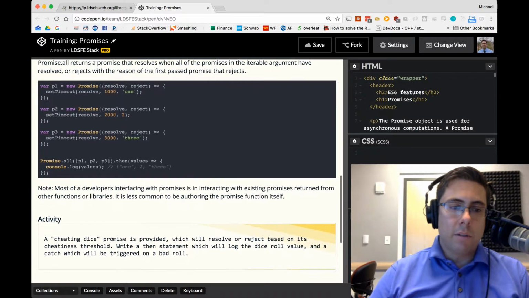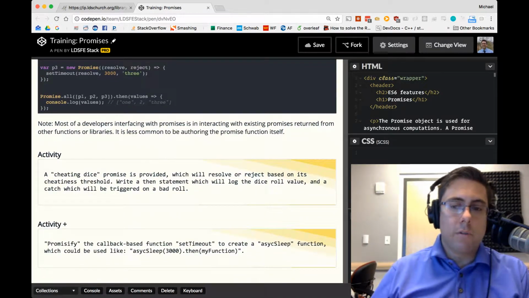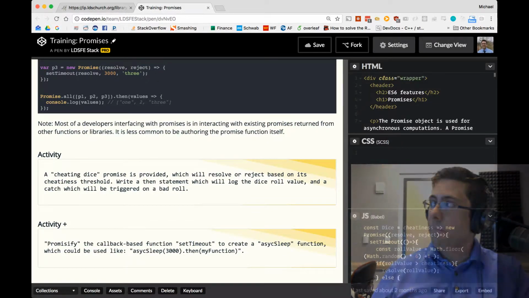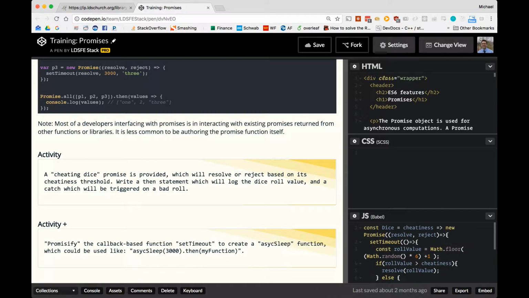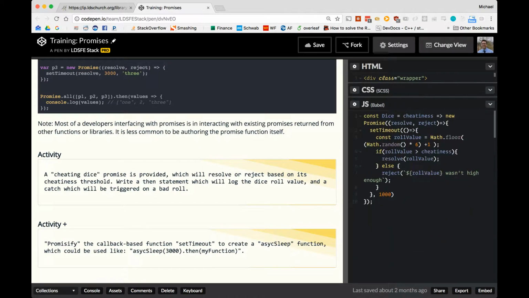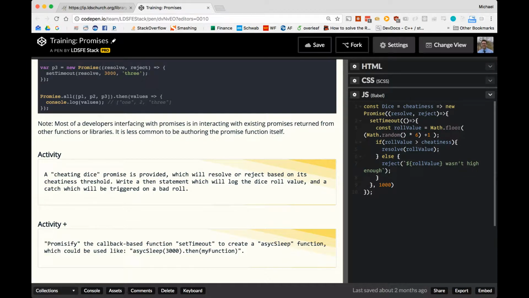So we have a couple activities. We'll go through both of these. The first activity we're going to work on: in the JavaScript tab, there's a cheating dice promise, which is provided, and that can resolve or reject based on the cheatiness threshold. Write a then statement, which will log the dice roll value, and a catch, which will be triggered if a bad roll happens. So in the JavaScript tab, there's this object, and this object accepts a value, and that value is used later on in the promise.